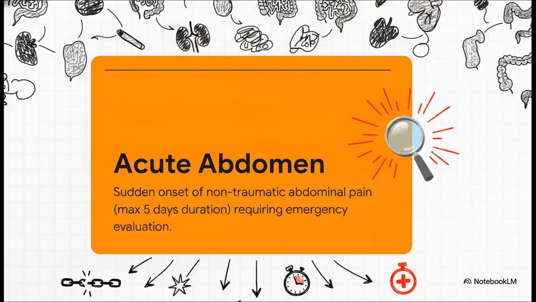Basically, acute abdomen is a broad umbrella term used in medicine. It covers a massive range of conditions, from mild self-limiting issues to absolutely life-threatening emergencies. The hallmark here is a sudden, unexpected onset of non-traumatic abdominal pain, with a symptom duration of 5 days max that requires emergency evaluation. A delay in definitive care could literally lead to multi-organ failure, hemodynamic instability, which is a dangerous drop in blood pressure, or even worse.